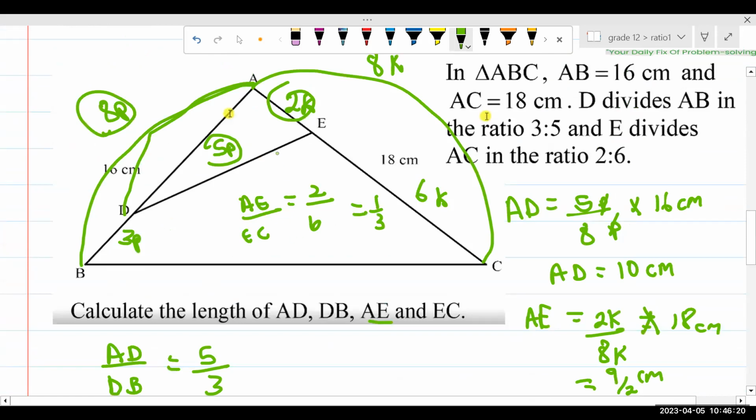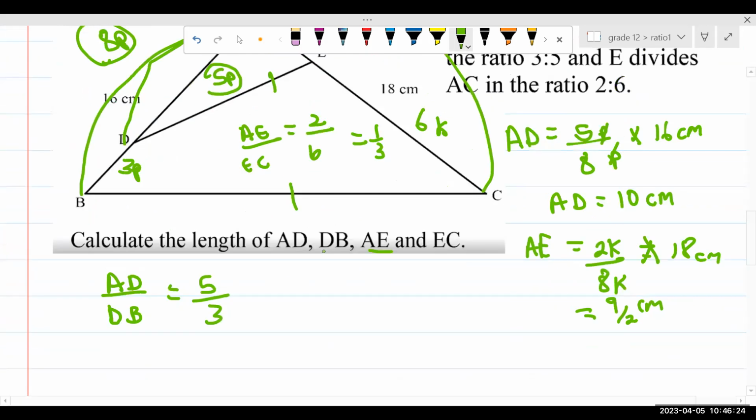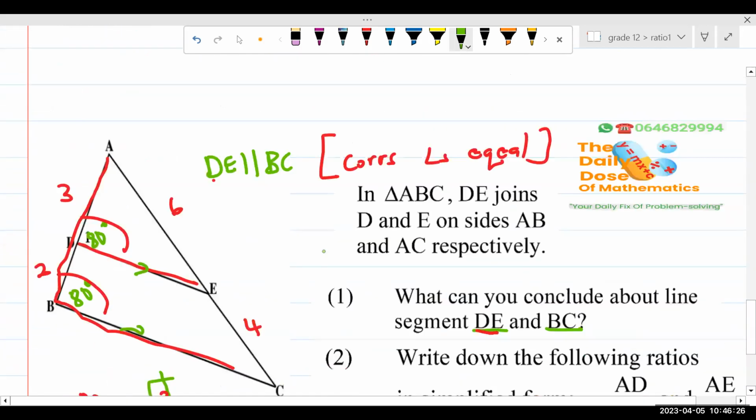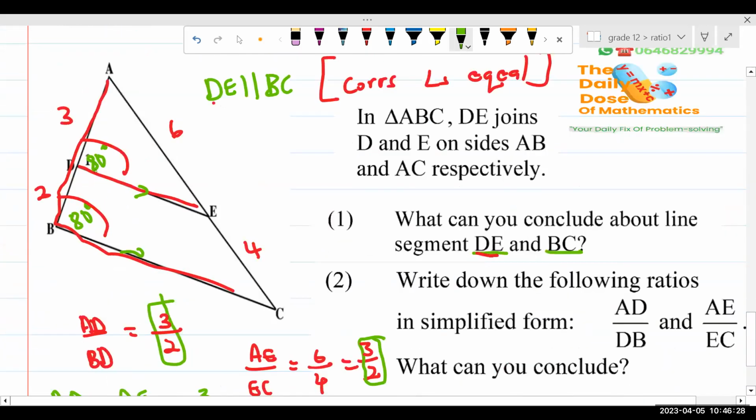If you look at this line and this line, they're not parallel again. Now, it seems as if once we have a line, listen to this. If we have a line drawn parallel to one side of a triangle, it divides the other two sides into proportion.